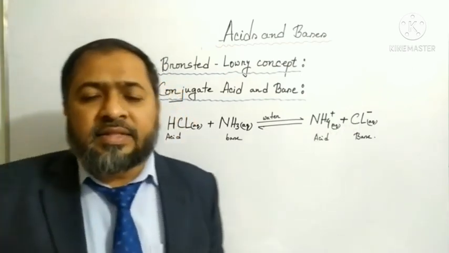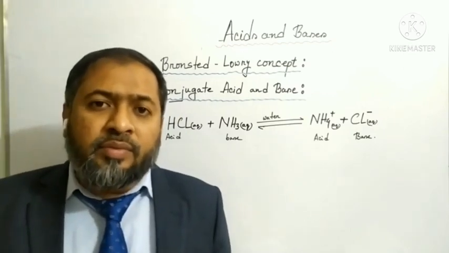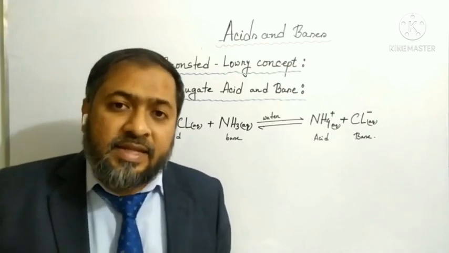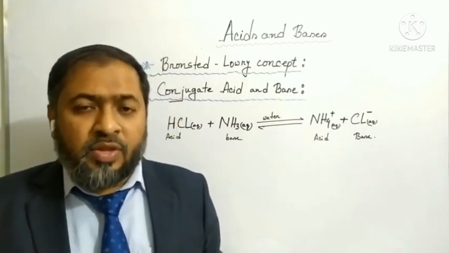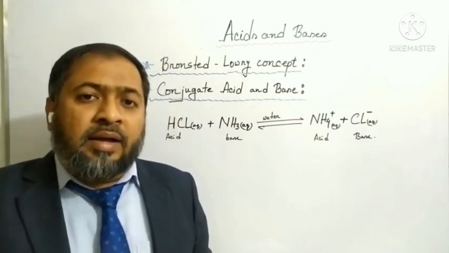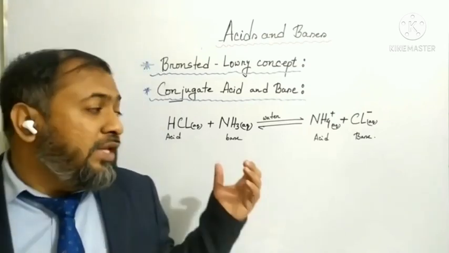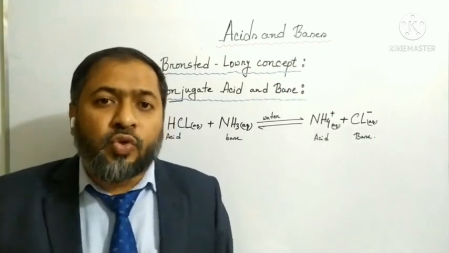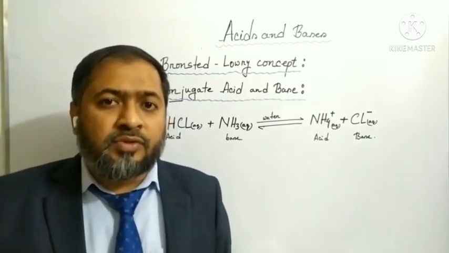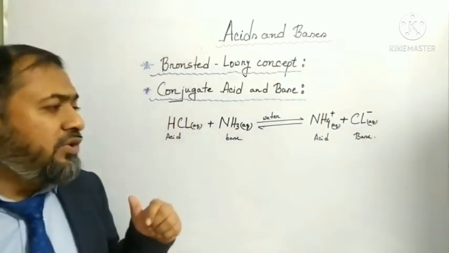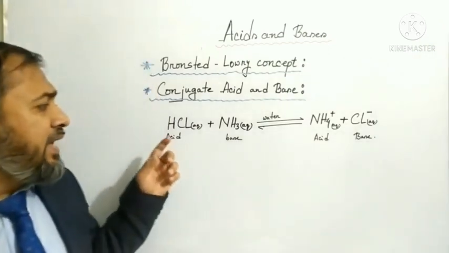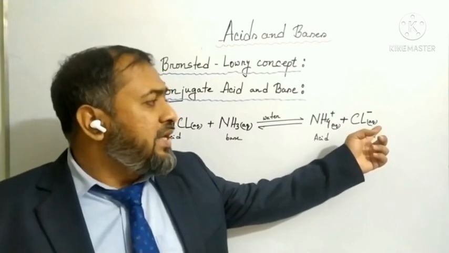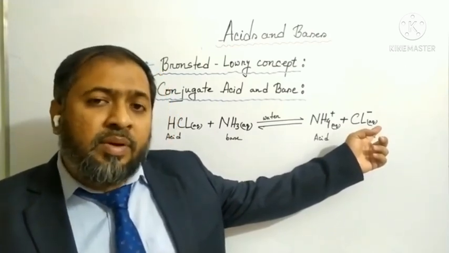It is clear that after donating a proton, hydrogen chloride produces chloride, which has a tendency to receive a proton.